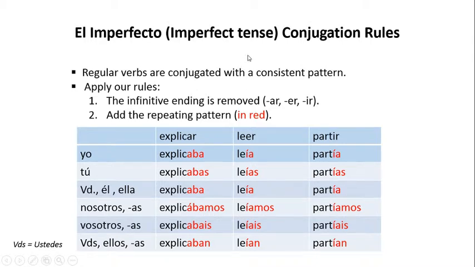Now, the imperfect tense conjugation rules are as follows. First, I want to go and review with you these verbs though. Explicar is to explain. Leer is to read. And partir is to part or to divide. Let's go through this matrix the same way as before.